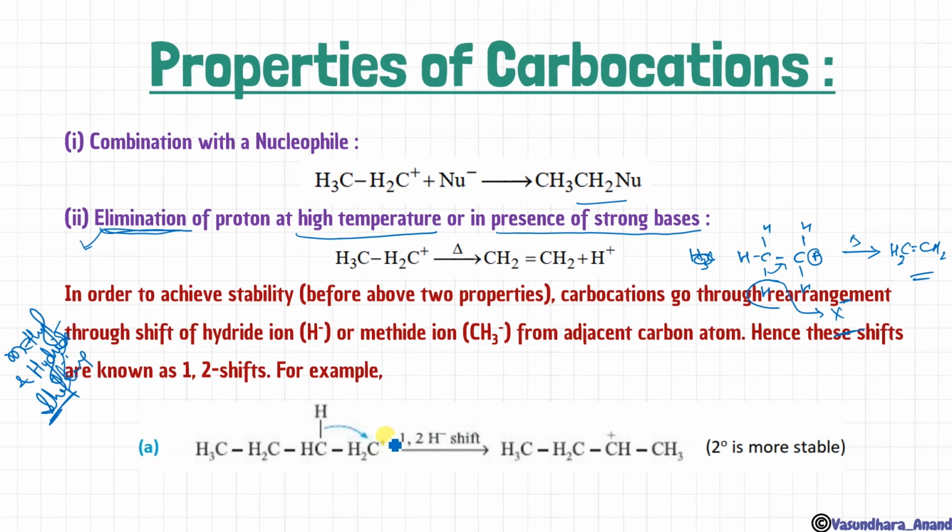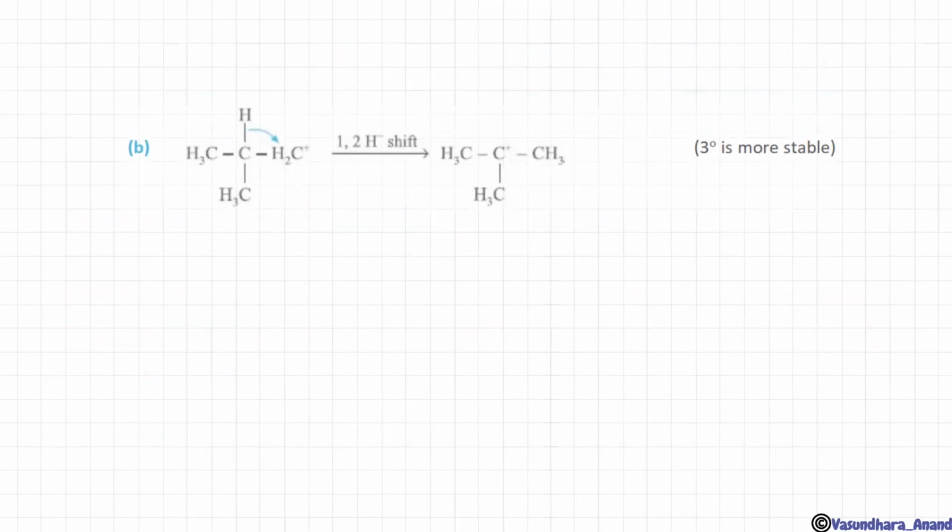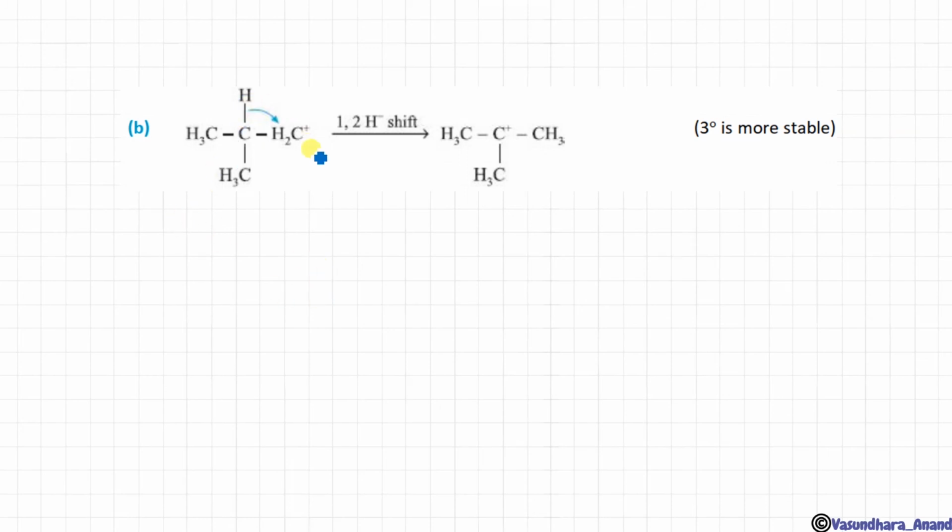In this case, let's say this is a primary carbocation. Why does it occur? If this hydrogen shifts over there, the positive charge will be here only. So now it is a secondary carbocation, which is more stable. That's why hydride shifting occurs. So hydride shifting, and sometimes methyl shifting also occurs, in order to get stability. Like this, we can see here again hydride shifting over here. This is primary, isn't it? Now if it shifts over there, the carbocation comes over there, and this will lead to tertiary carbocation formation, which is most stable. So that's why this hydride shifting takes place.